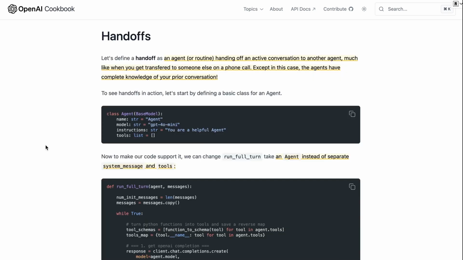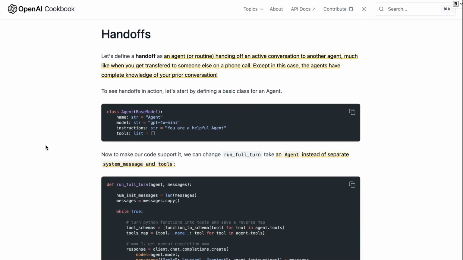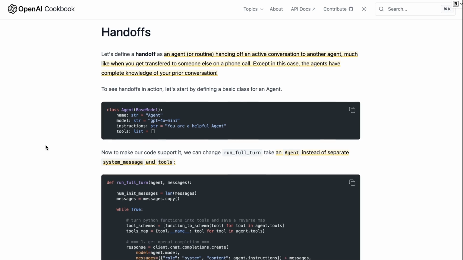Now, the second idea that they introduced, which I think is really key to this whole idea of a multi-agent system, is this idea of handoffs. So that you build all these small agents that are very good at specific things, with them having their own tools, their own system prompts, that kind of thing. But you also then give them the ability to hand off to different agents. So you might start off with a master agent that can hand off to other agents. And it's almost like those other agents are operating as tools in this.